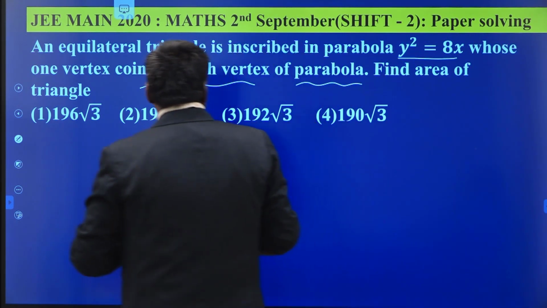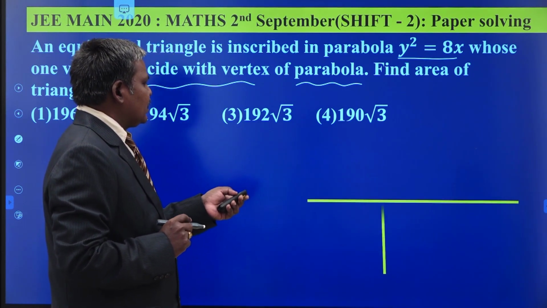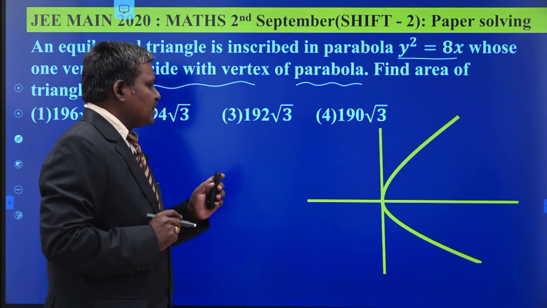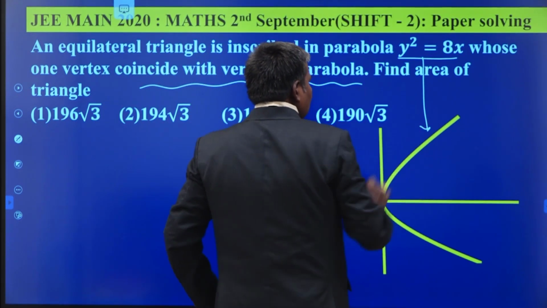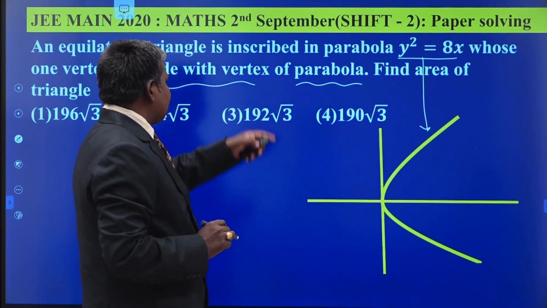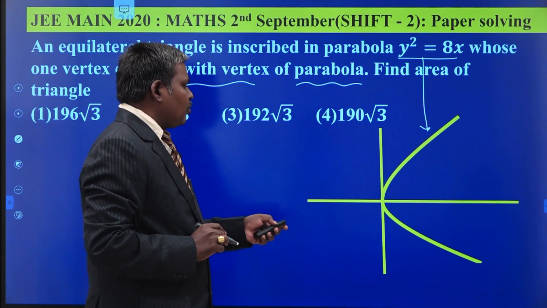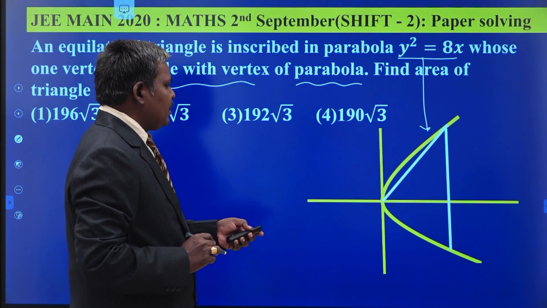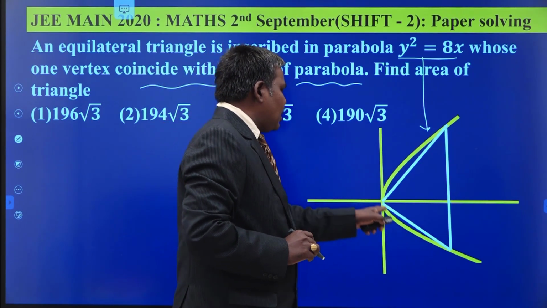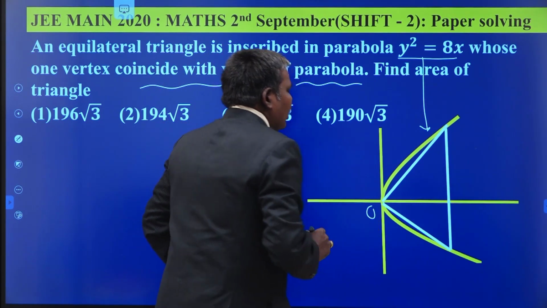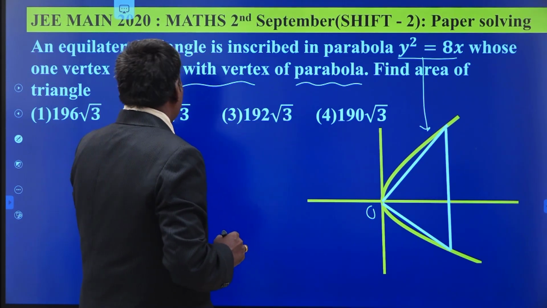This question may be done in so many methods. Let us try in this model. These are the coordinate axes. This is the parabola y square is equal to 8x. An equilateral triangle is inscribed in this parabola whose one vertex is the vertex of the parabola. That is, the triangle may be in this manner. This is the triangle which is inscribed in this parabola. One vertex is the vertex of your parabola. Then we have to find out the area of the triangle.